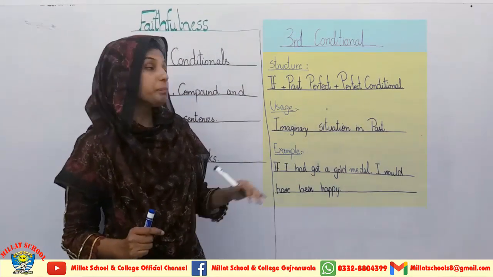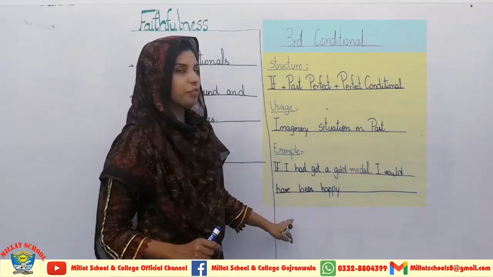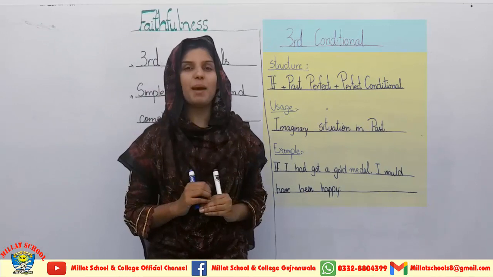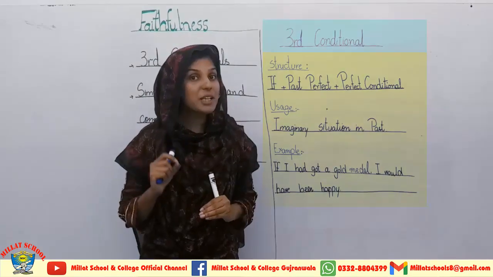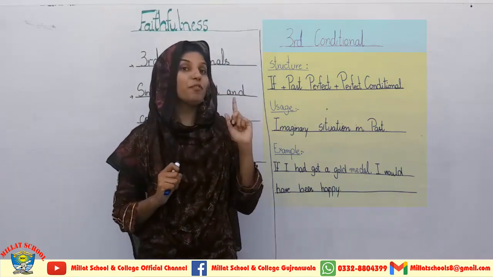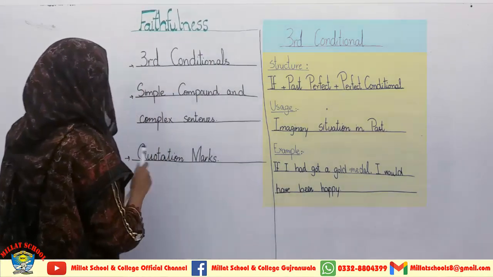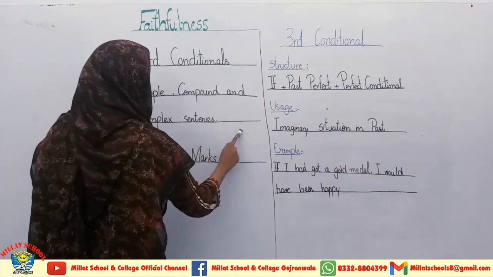So students, this is the use of third conditional in a very short, precise manner. But if you want the explanation, you have to go to the first chapter of 9th class. Now I am coming towards the next thing which is important from this unit.